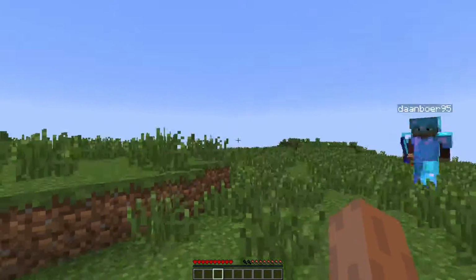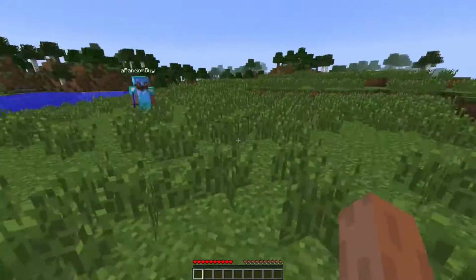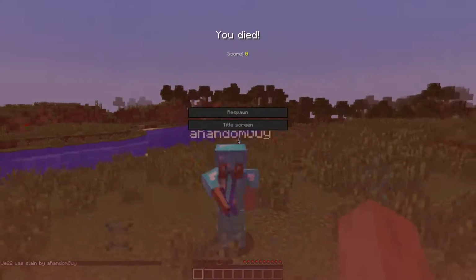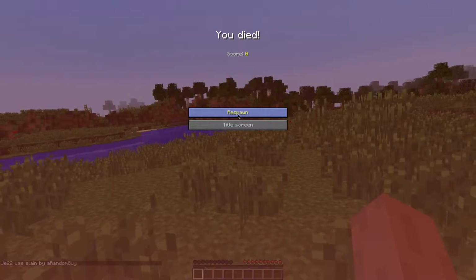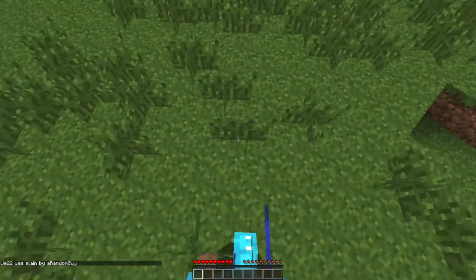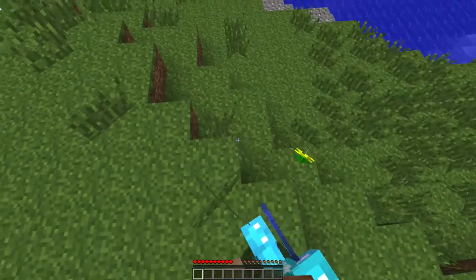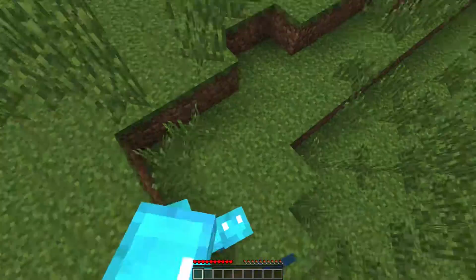When you die on a hardcore server, you'll be banned, but I think there's something else you can do which is pretty cool. So let's say I stumble upon a random guy over here and he kills me. Now, instead of being banned, I'll become a spectator. As you can see, I'll be following this random guy over here and I'll actually look in the direction he is looking. But when he looks down or up, I'll still be looking in the same direction.